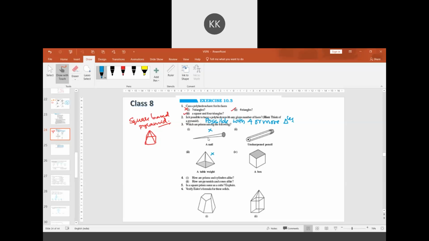This particular shape is a cone, so it is not a prism. These two are prisms. What is the name of this prism? Cylinder. You can look at the base here.